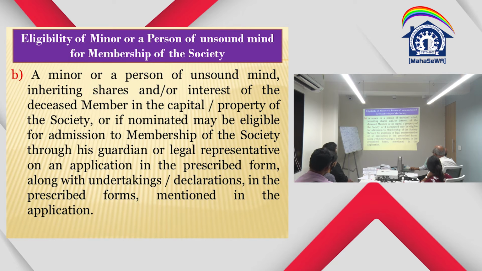And eligibility of a minor member: a minor or a person of unsound mind inheriting the shares or interest of the deceased member in the capital of the society, or if nominated, may be eligible for admission to membership of the society through his guardian or legal representative, on an application in the prescribed form, along with the undertaking declaration in the prescribed form mentioned in the application. Okay? There is an undertaking to be given by the guardian that all the dues of the society will be